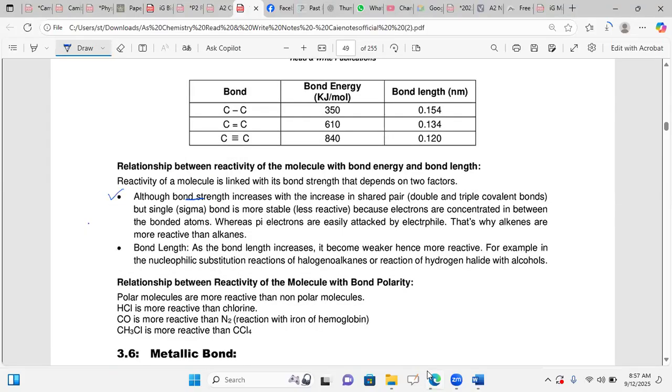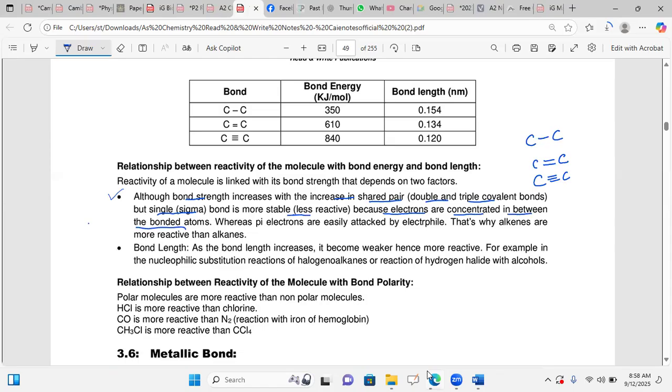Although bond strength increases with the increase in shared pairs, in double and triple covalent bonds. For example, a carbon to carbon single bond is present. On the other end, a carbon to carbon double bond and a carbon to carbon triple covalent bond are present. Then the bond strength is increasing, but when we look at the single bond, the sigma bond is more stable and less reactive because the electrons are concentrated in between the bonded atoms.